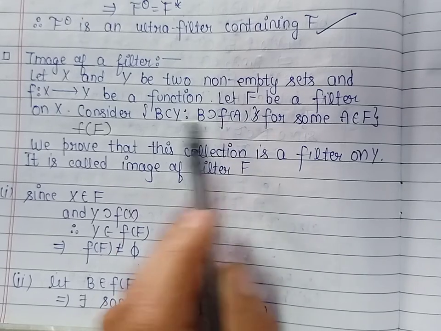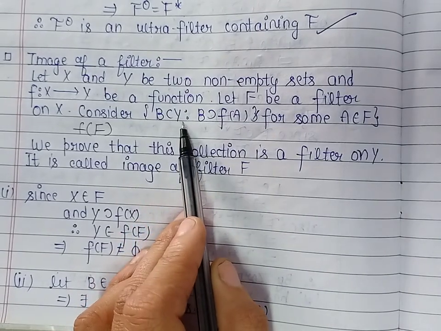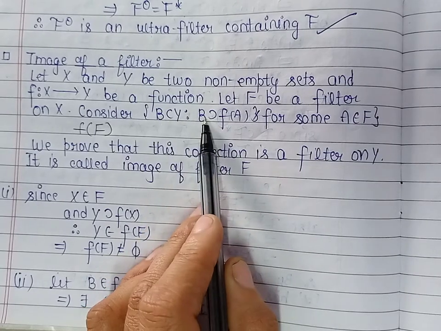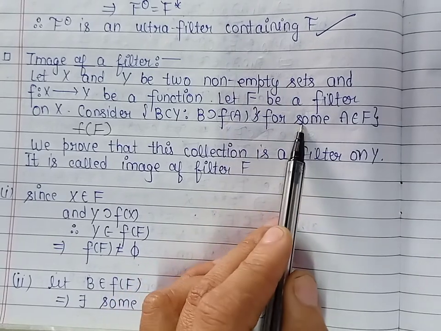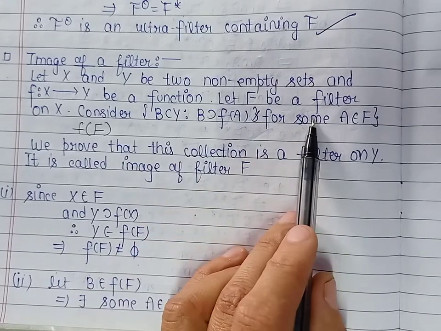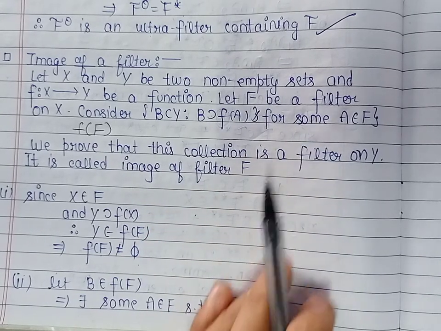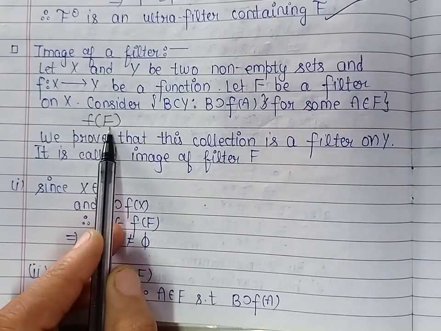It means the collection of all those B which are subsets of Y such that B contains f(A) for some A belonging to the filter F. This collection is called the image of filter F and it is denoted by f(F).